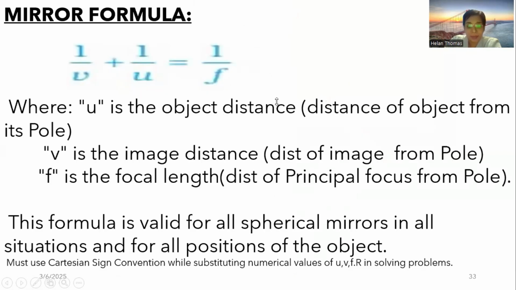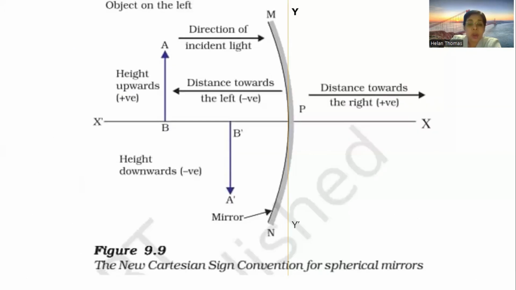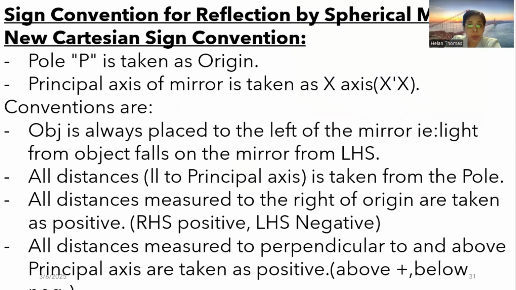All the distances that are taken above, all the images that are formed above, that is towards the positive y, will be taken as positive, and below, towards the negative y, will be taken as negative, and towards the left hand side of the x-axis, this quadrant, will be taken as negative. This is what the Cartesian sign convention says. And this is quite important as we deal with the problems.